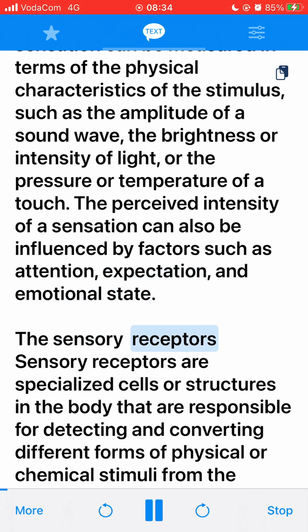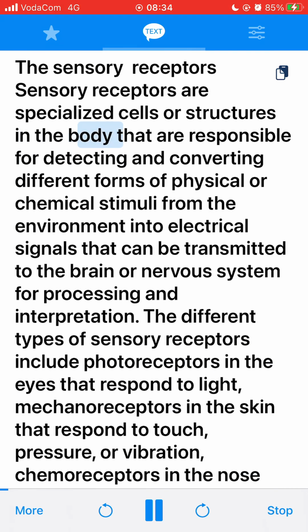The sensory receptors. Sensory receptors are specialized cells or structures in the body that are responsible for detecting and converting different forms of physical or chemical stimuli from the environment into electrical signals that can be transmitted to the brain or nervous system for processing and interpretation.